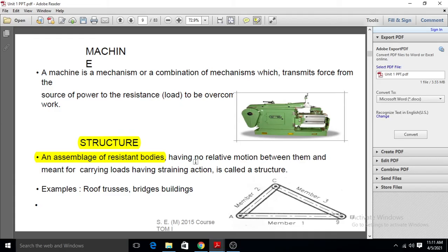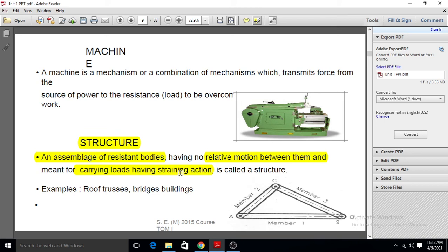Only remember about the structure that it is an assembly of resistance bodies. So there is no relative motion between them. They are used for carrying loads. They are only used for carrying the load.